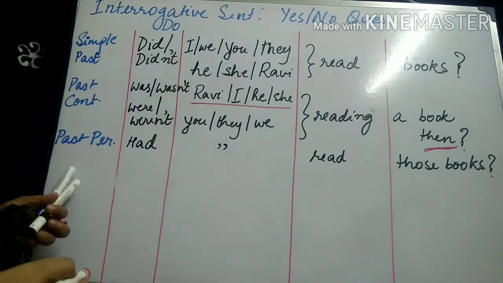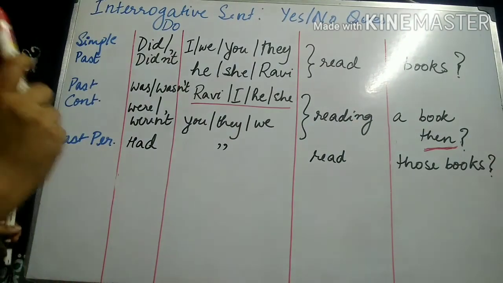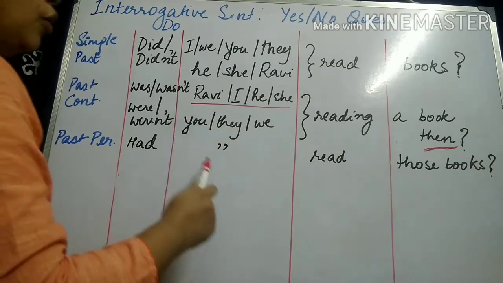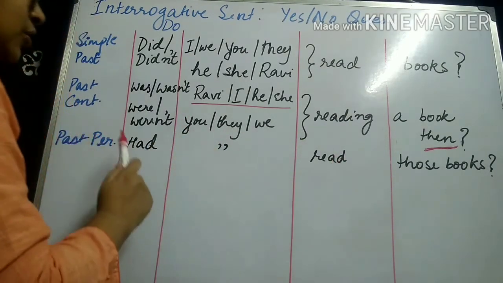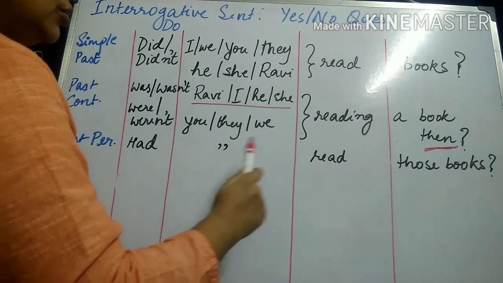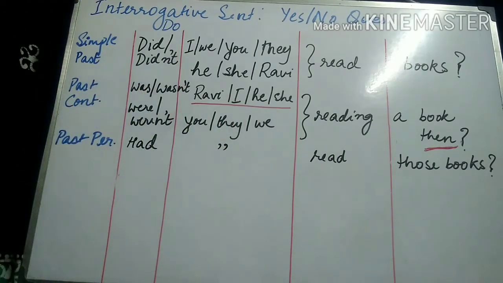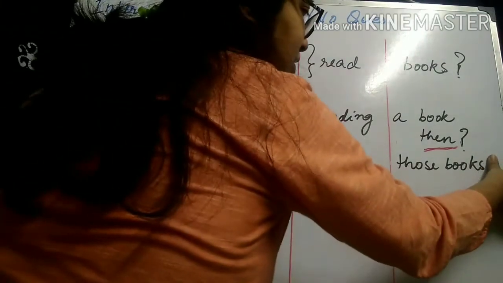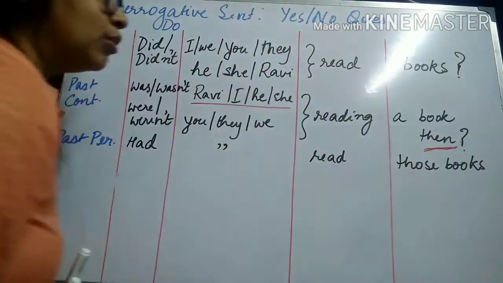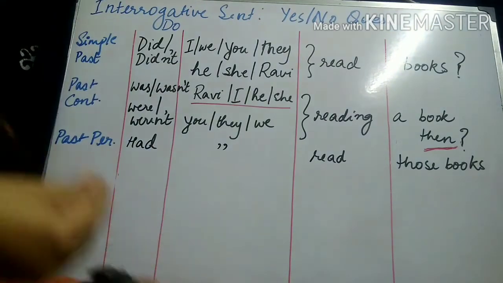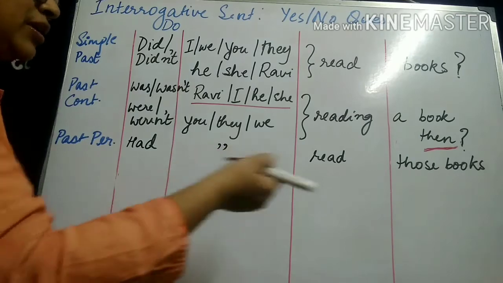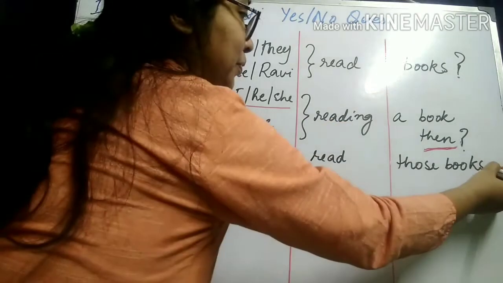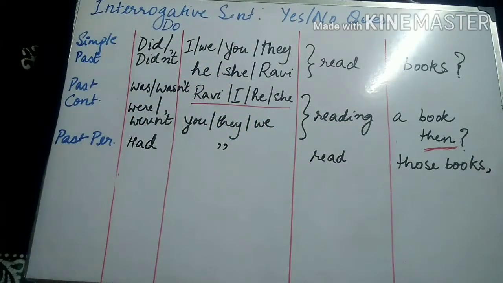And past perfect tense has got only one expression for all the different kinds of subjects: had read. So had you read the books, you would not have. The sentence should actually go on. Had you read the books, you would not have faced any problem. Okay, so the example should be, had you read the books, you would not have faced any problem.